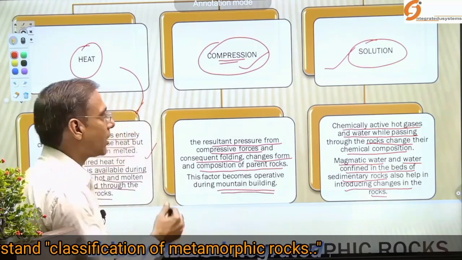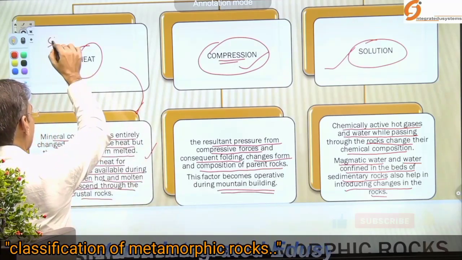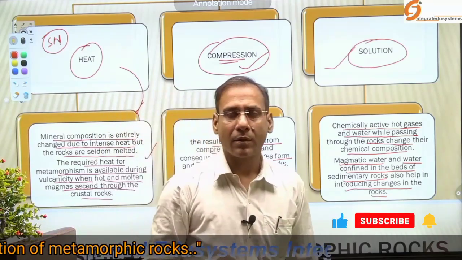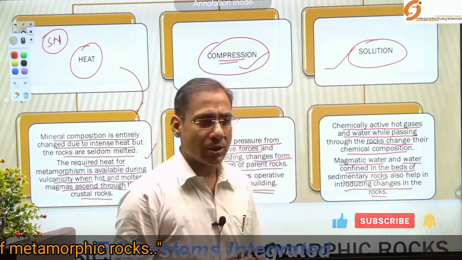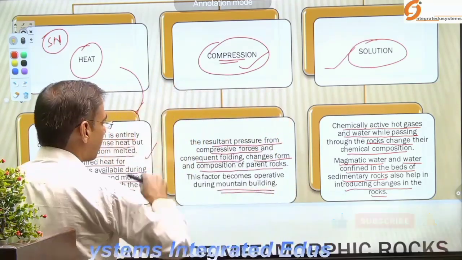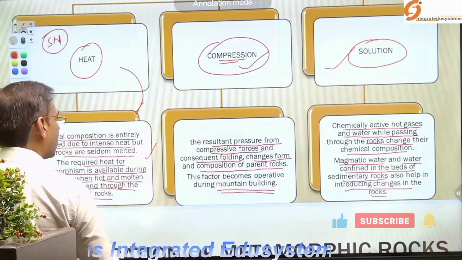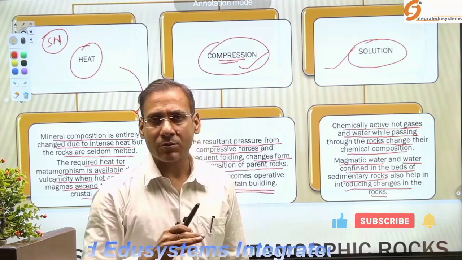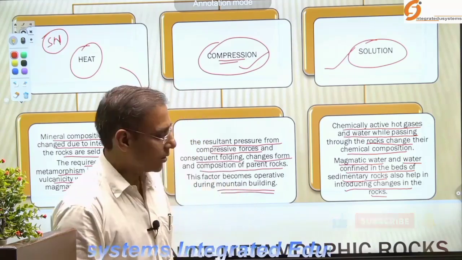It may be a potential short note in your mains, Paper 1 Section A. Okay, it is a potential short note: the agents of metamorphism or the factors which affect metamorphism. Okay, now